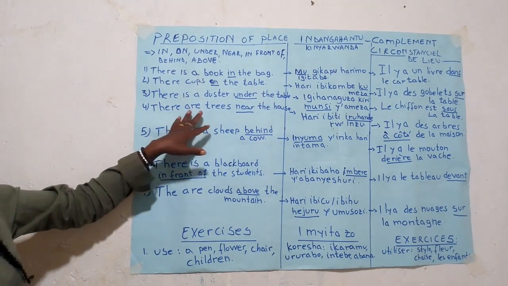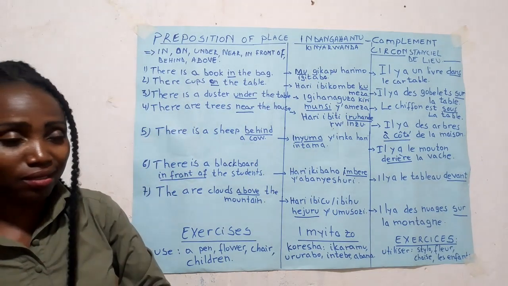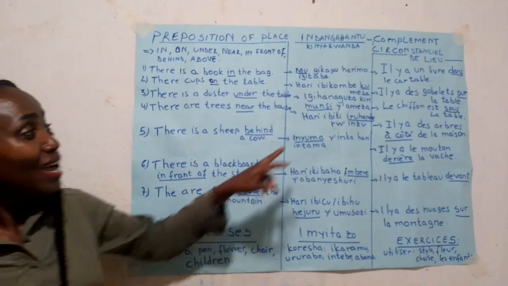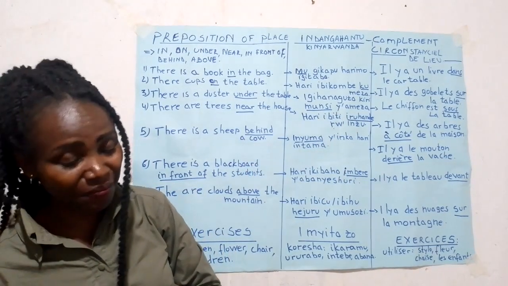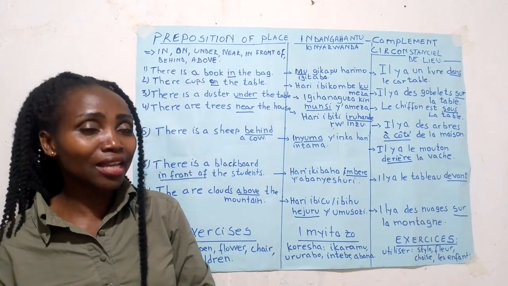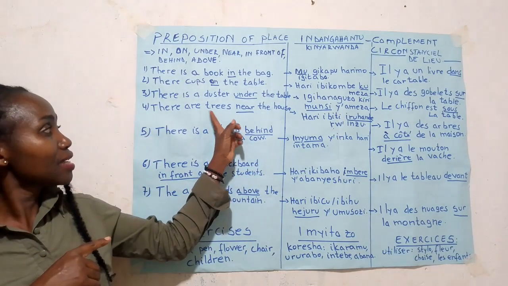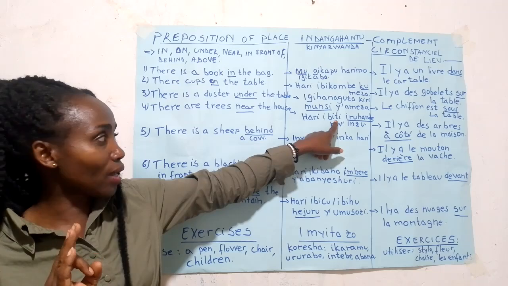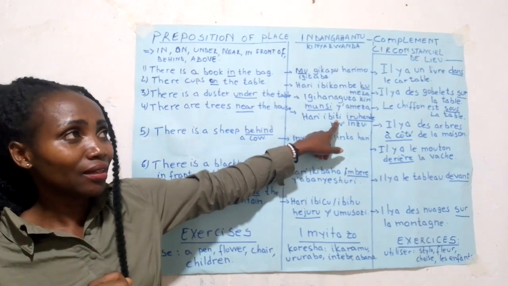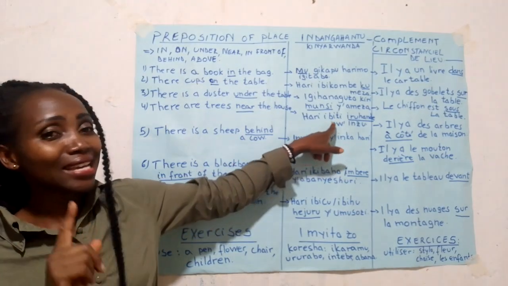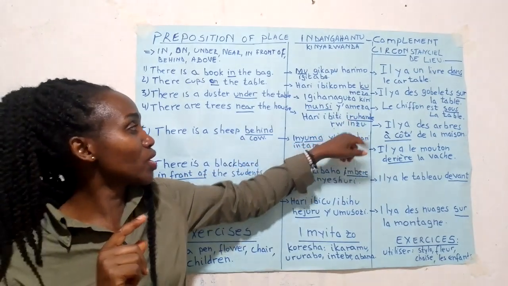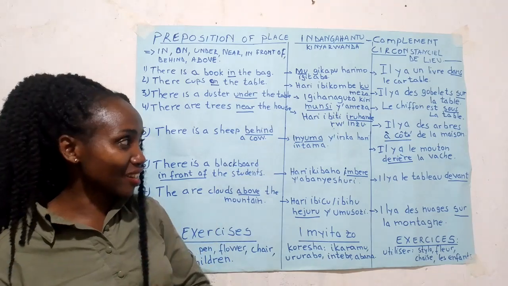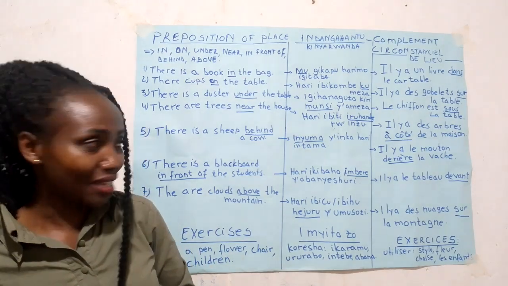There are trees near the house. Near. Hari ibiti iruhande rw'inzu. As here we have a plural word, we also have ibiti in plural, because in singular we have igiti. Igiti, and in plural ibiti. Hari ibiti iruhande rw'inzu. Iruhande means near, in Kinyarwanda.